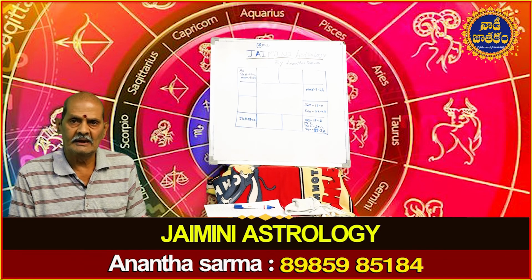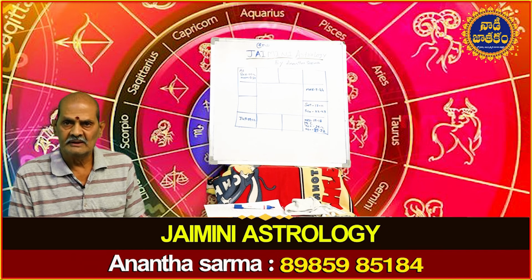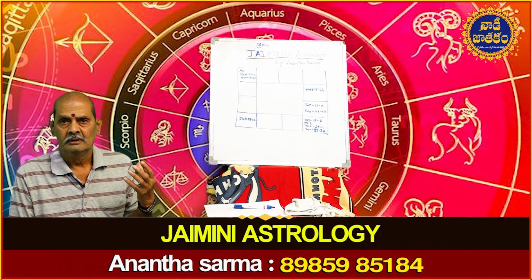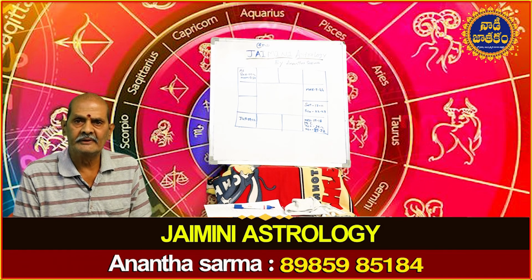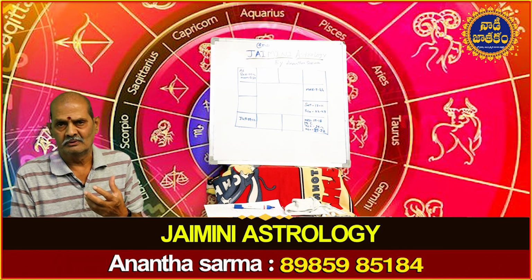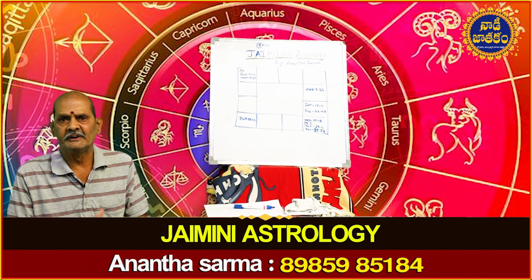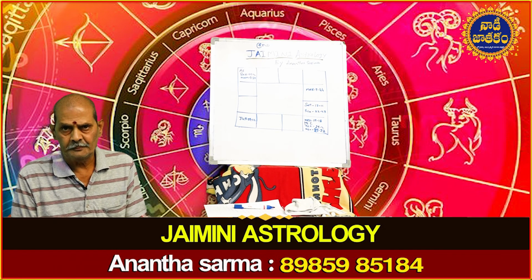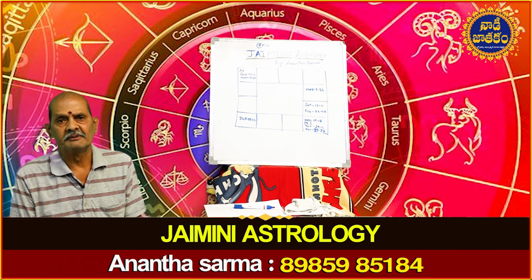Upapada Lagna covers wife, brothers, children, that is family. So Arudha Lagna is the person, Upapada Lagna is family, and Karakamsha Lagna is profession, education, etc. How the world looks at you. So these are the three aspects of an individual. All three are discussed from the horoscope using these three reference points.